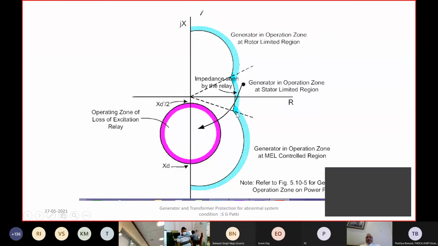Now, this is the limit which is shown as per the capability curve. So your generator under excitation limiter will try to limit excitation going down below this point. Now, if this setting is not functioning properly in the excitation system, then the operating point will start going further down, and it will enter the characteristic of the under excitation protection.